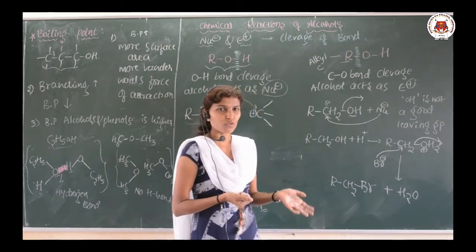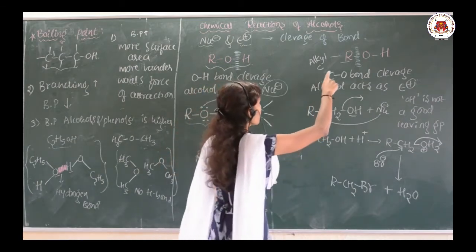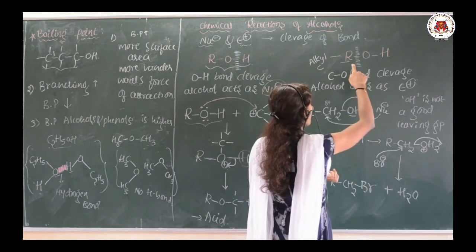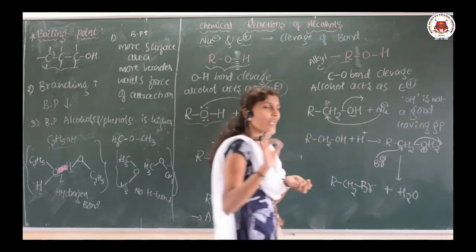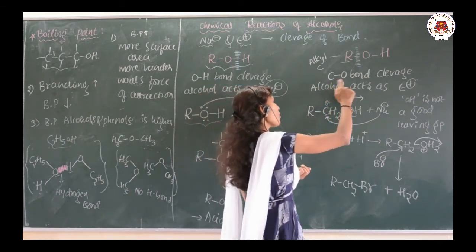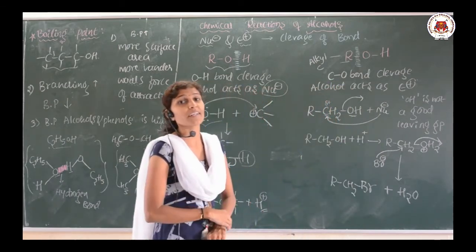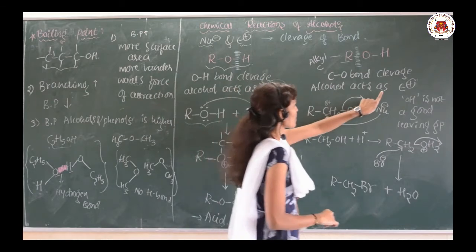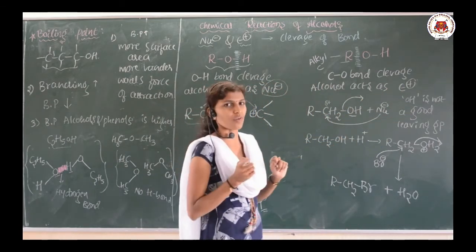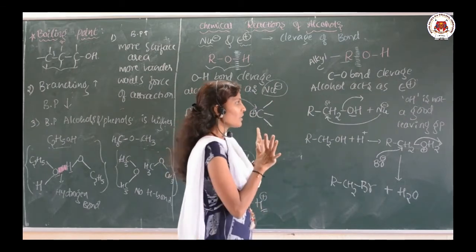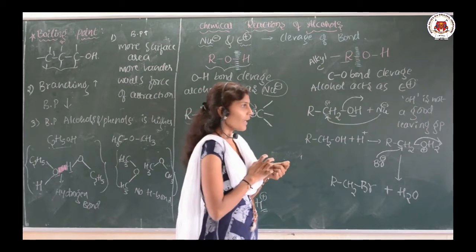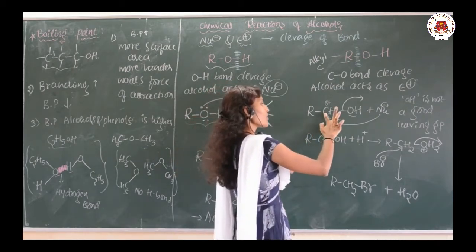Yes or no? First we are talking about the cleavage of the bond between the carbon and oxygen. When bond cleavage takes place between carbon and oxygen, alcohol acts as an electrophile. Think of this as the alcohol, and here I want to break the bond between this carbon and oxygen.